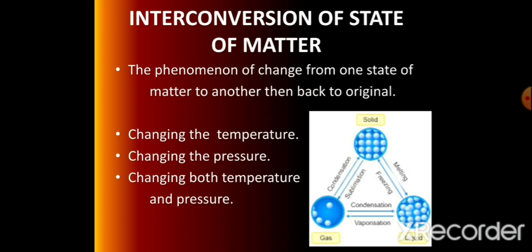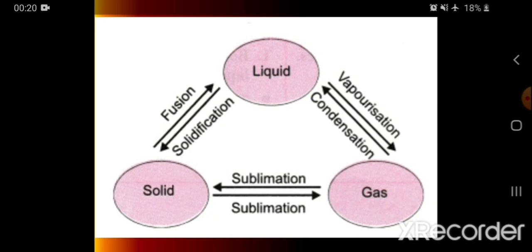So these three states of matter are interconvertible by changing the temperature as well as the pressure. Due to that, they are changing their physical state. Their geometrical arrangement is slightly changing, and due to that they are in a different state of matter. We will study this triangular diagram. In this diagram, three states of matter are shown, that is solid, liquid and gas.